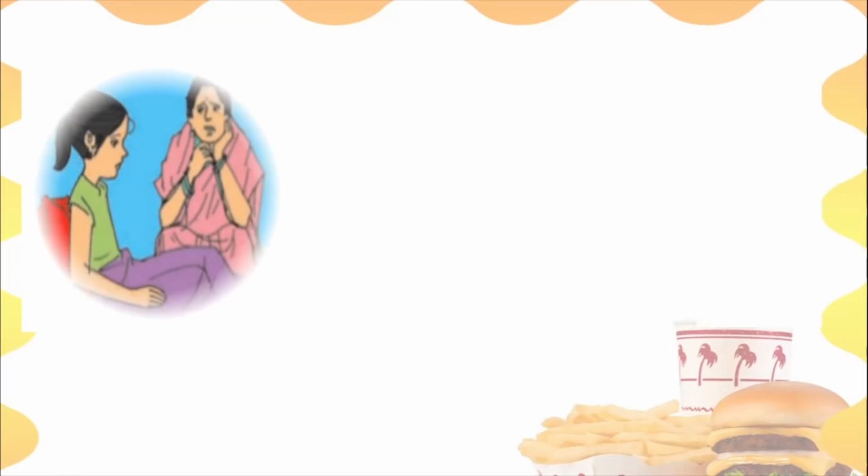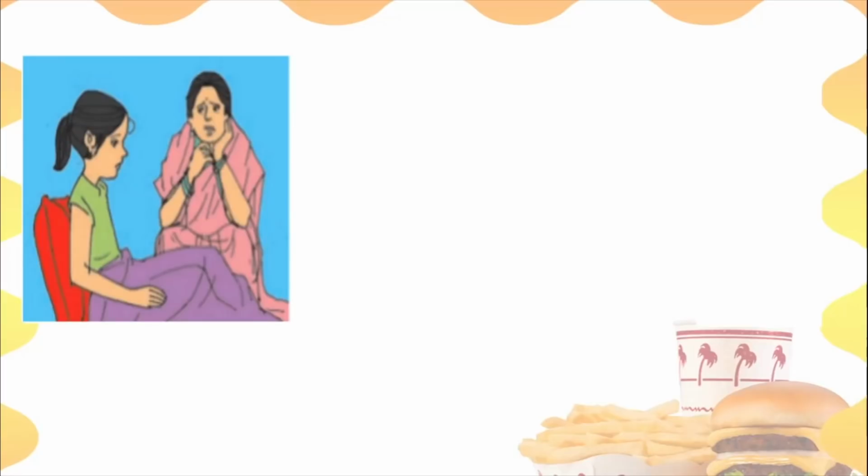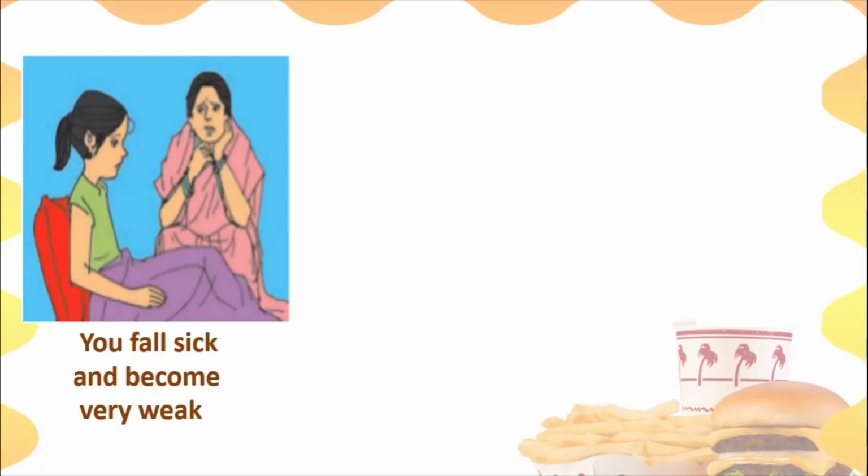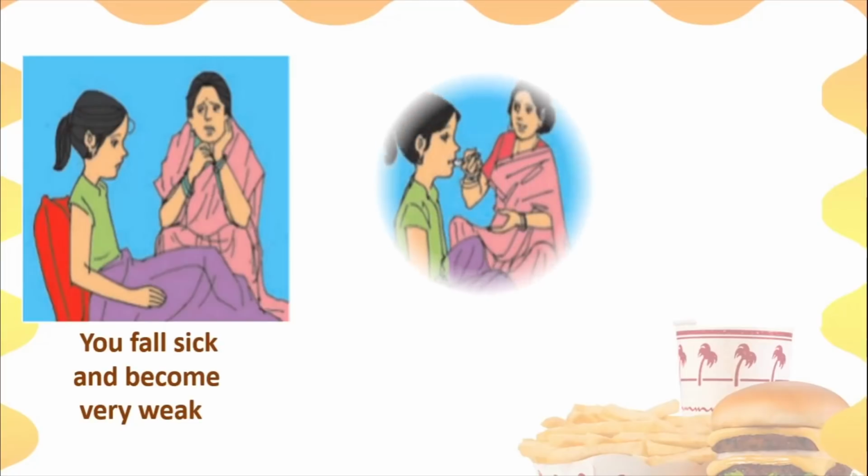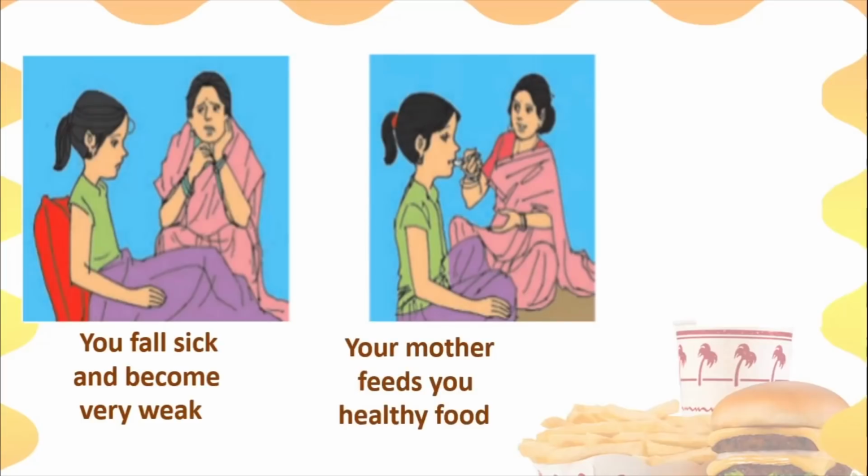So see, you can see this particular image in your textbook if you open it. So there is this girl who has fallen sick and she has become very weak. So sometimes it happens to you also. You fall sick and you become very weak, and see how her mother is so worried about her, isn't it? Now what happens is, your mother is worried, but at the same time she takes very good care of you also. So your mother feeds you healthy food.